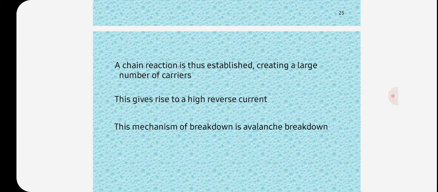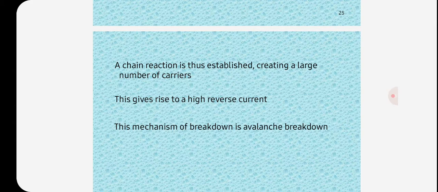As a result, electric current in the diode increases rapidly. This sudden increase in electric current may permanently destroy the normal diode. However, avalanche diodes may not be destroyed because they are carefully designed to operate in the avalanche breakdown region. Avalanche breakdown occurs in Zener diodes with Zener voltage greater than 6 volts.